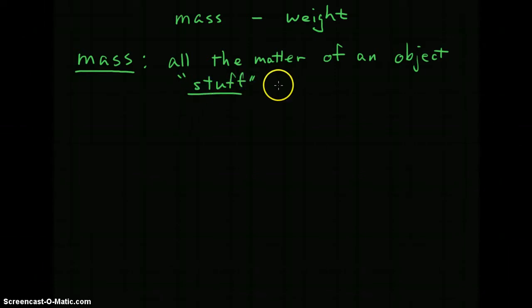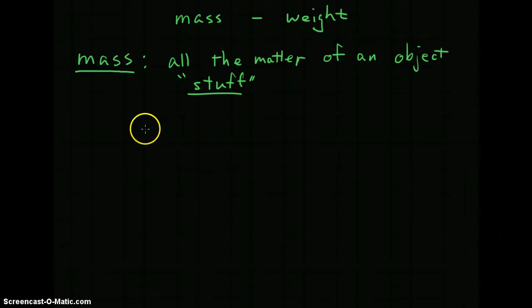Stuff, very scientific. Or the number of molecules, or the amount of molecules of an object. And someday if you go into really high level physics, then this definition will have its problems. But for us, this definition is perfectly fine. So it's all the matter of an object.